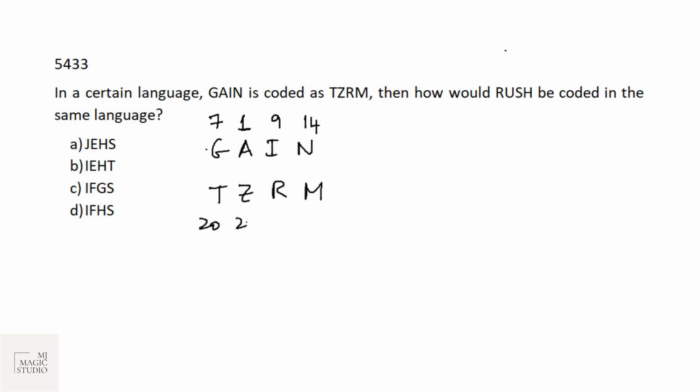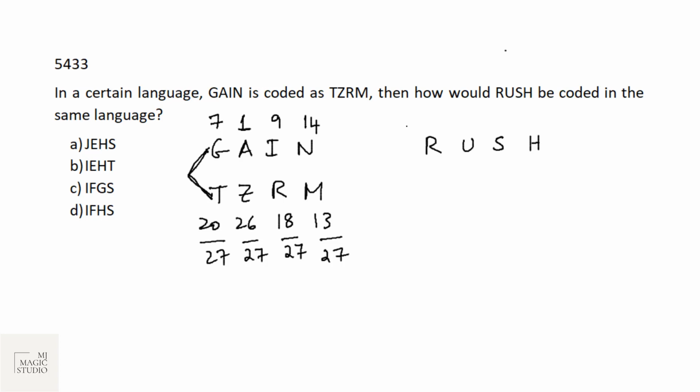T is 20, Z is 26, R is 18, and M is 13. What we can see here is this counting of the placement is 27. 7 plus 20 is 27. Here it is also 27. Here also 27. Here also 27. So here also we will try to make it 27.